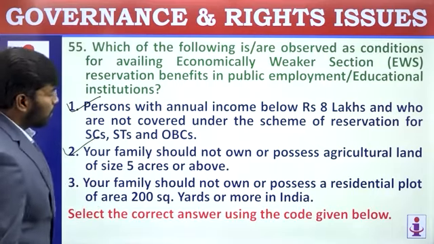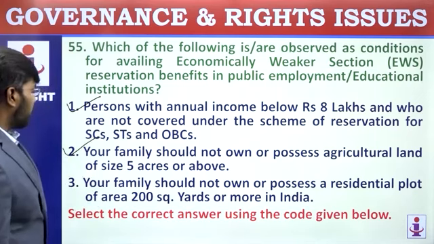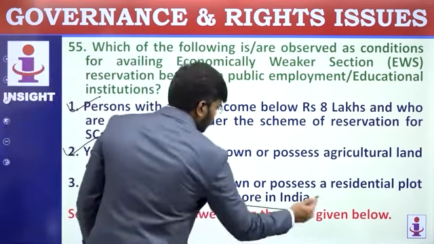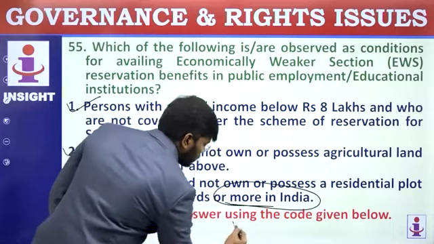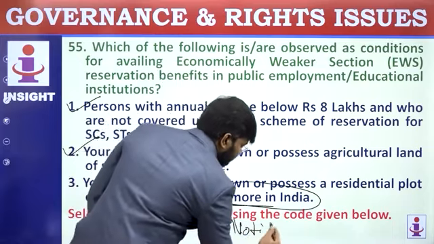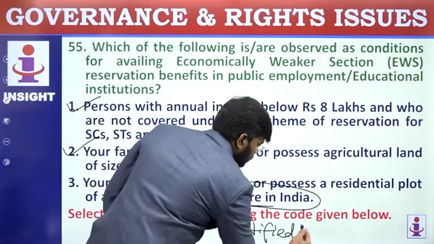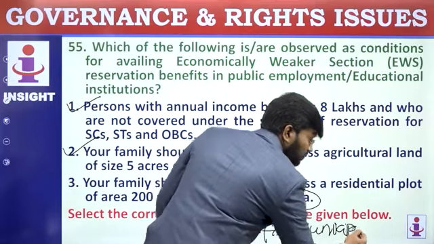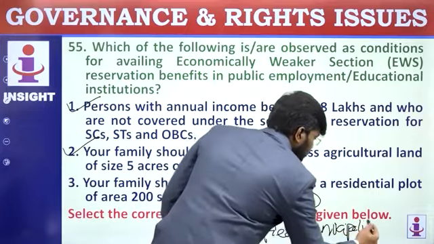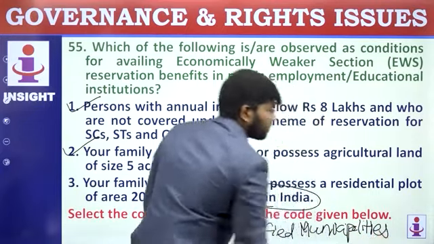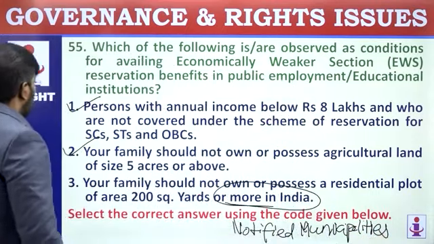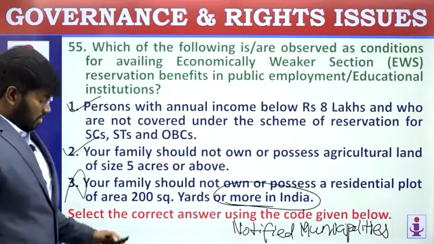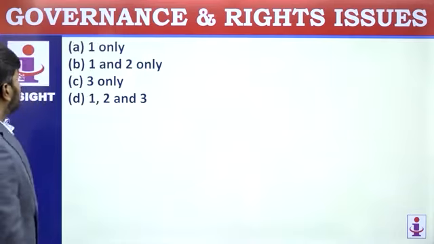Your family should not own or possess residential plot of area 200 square yards or more in India. More in notified municipalities, not more in India. So first and second statement is correct. Third statement is wrong. 1 and 2 only.